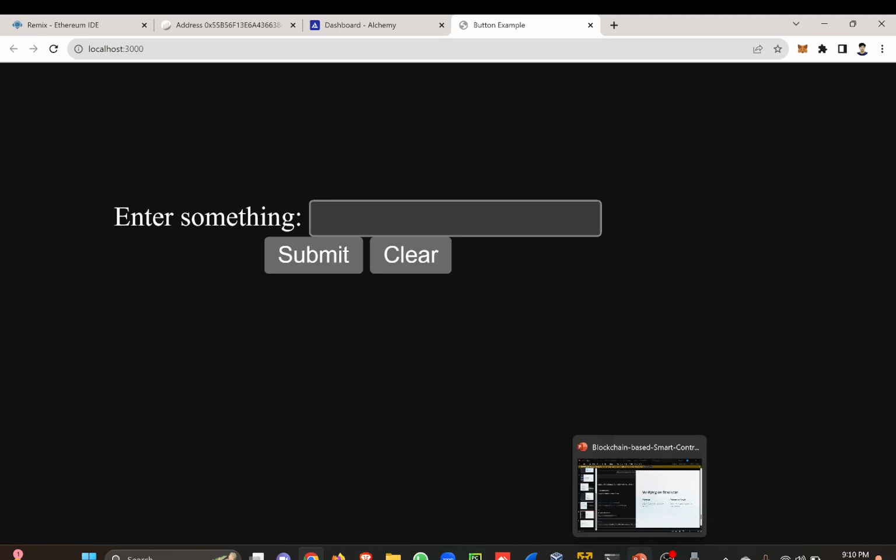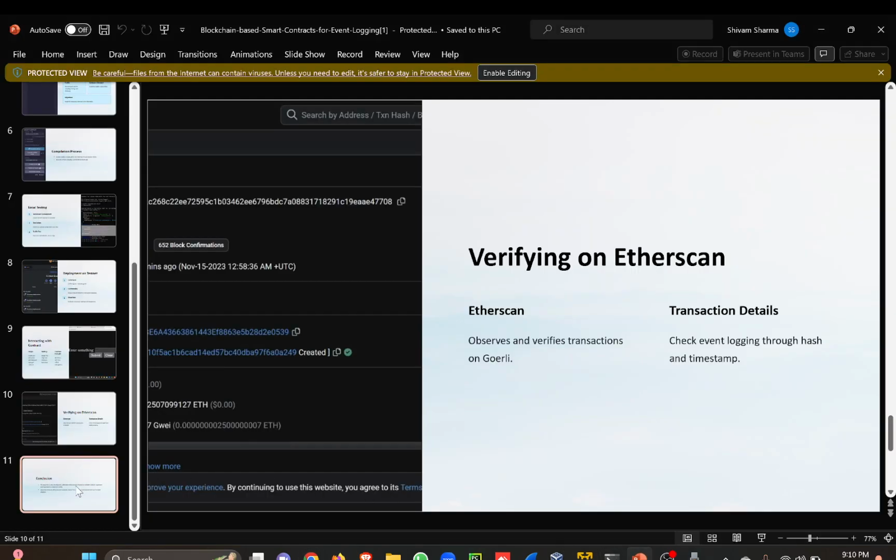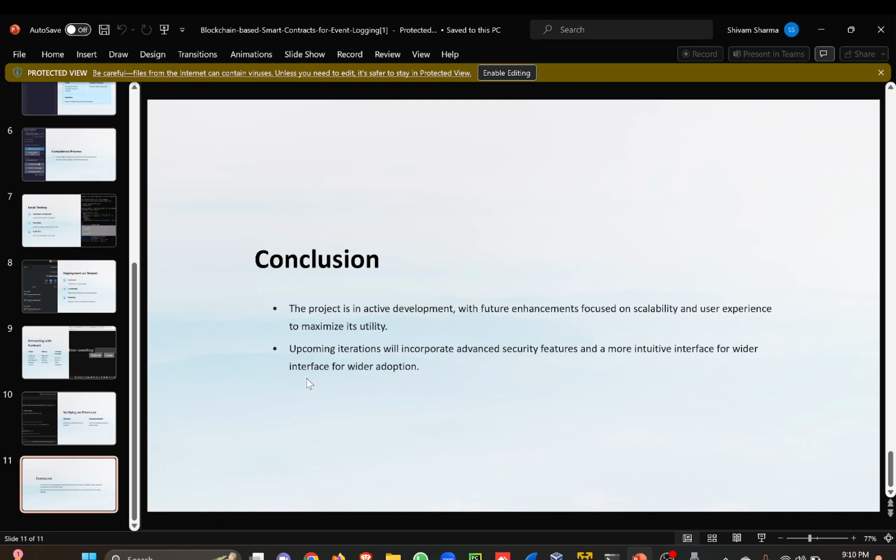Now I'm going to the conclusion. As I showed you, the project is still in active development, but with future enhancements focused on scalability and user experience, we will try to maximize its utility. Upcoming iterations will incorporate advanced security features and a more intuitive interface for wider adoption. Thank you, sir. This is Group E.